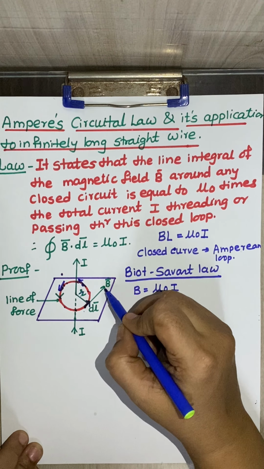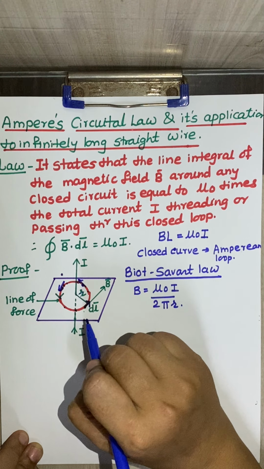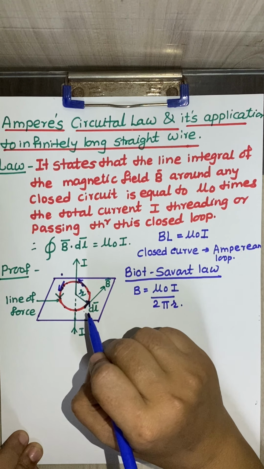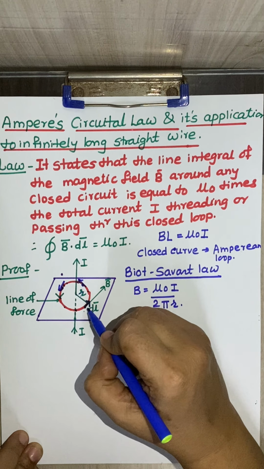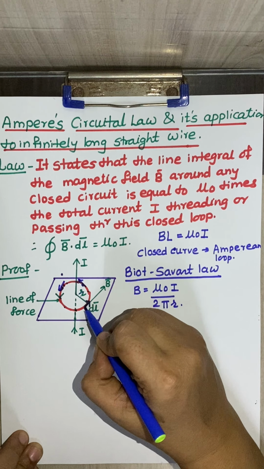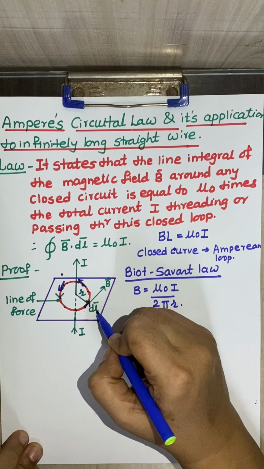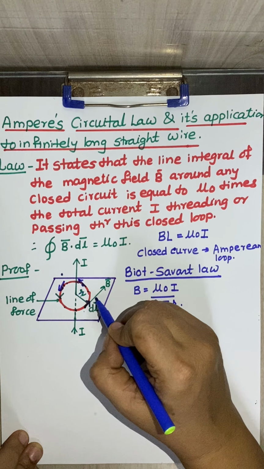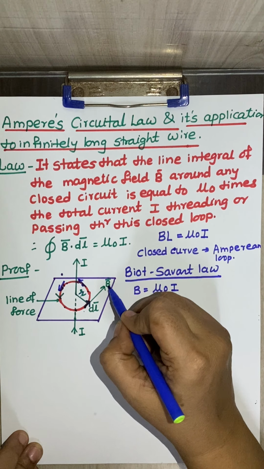So we can consider the small length element, so that now this is the tangent drawn at the place on the circle. This tangent is nothing but dl also, and this tangent shows the direction of the magnetic field also.